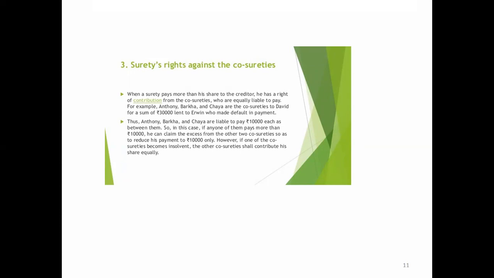So in this case, if any of them pays more than rupees 10,000, he can claim the excess from the other two co-sureties, as they are liable to pay only 10,000 each. However, if one of the co-sureties becomes insolvent, the other co-sureties contribute the share equally. This is called the surety's rights against the co-sureties.